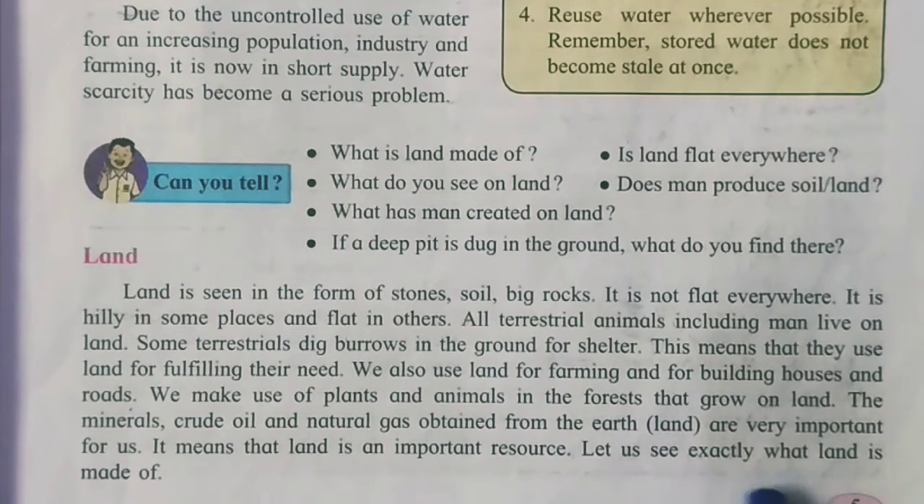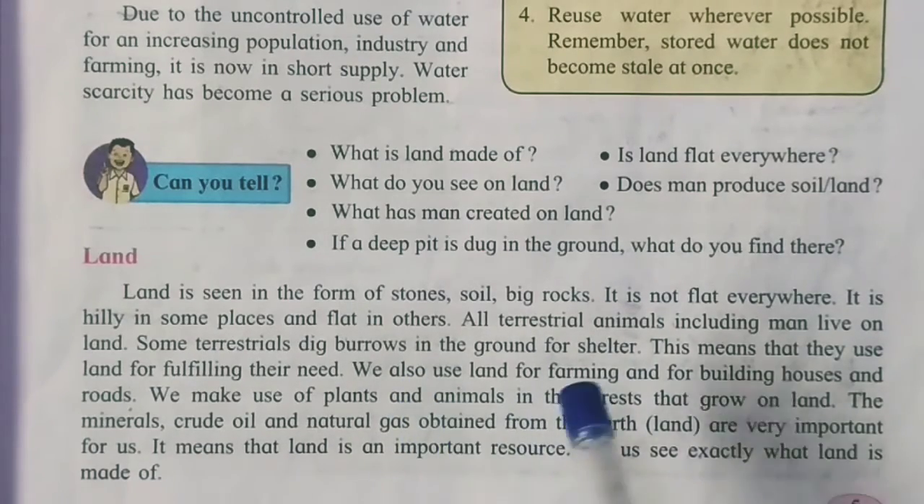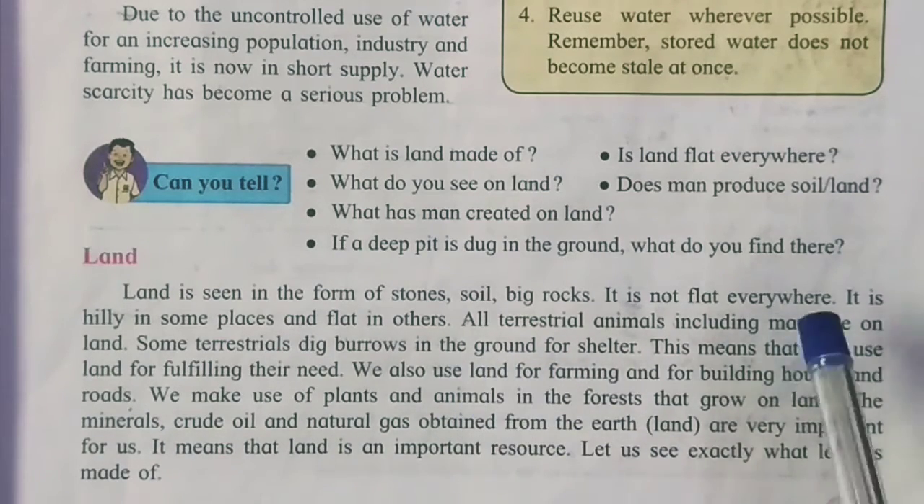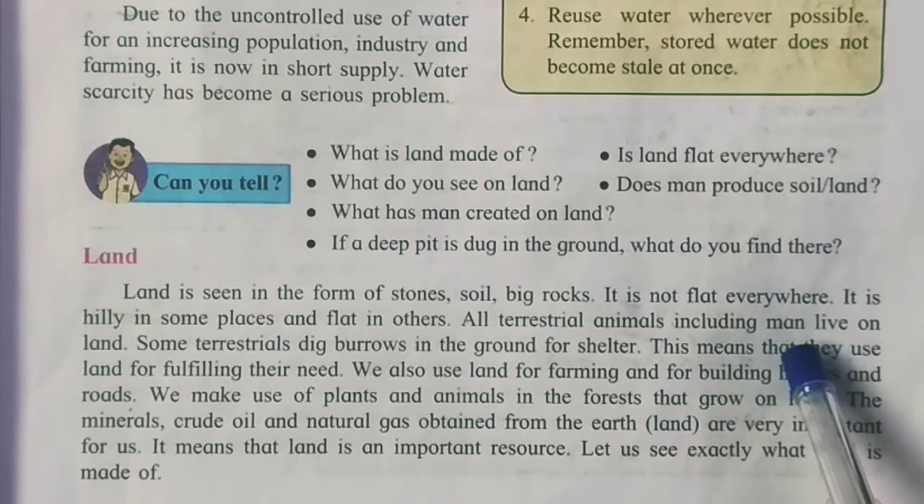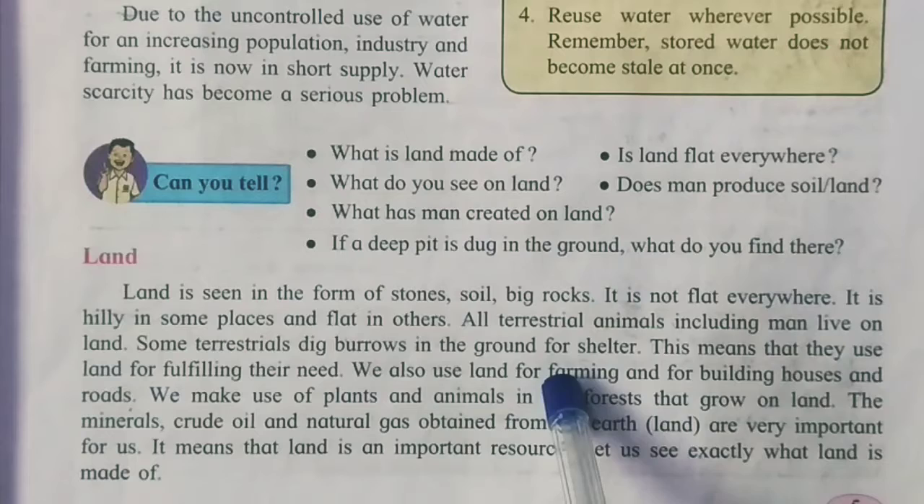Let us see exactly what land is made up of. Here are given many uses of land, what the use is for man, how it is formed and how it is shaped. Everything is covered in this paragraph. For what purpose animals use land, what the use of land is for humans, how we are using land, and the things which are on the land. We will get answers to these questions here.